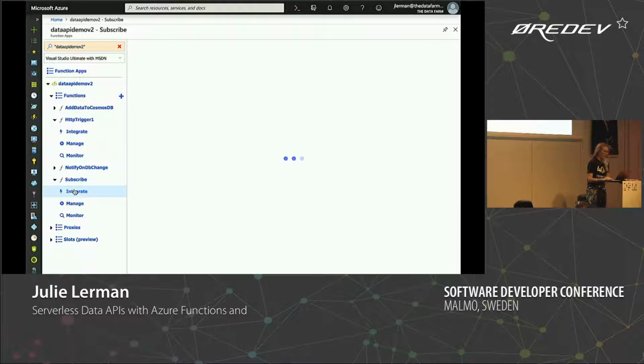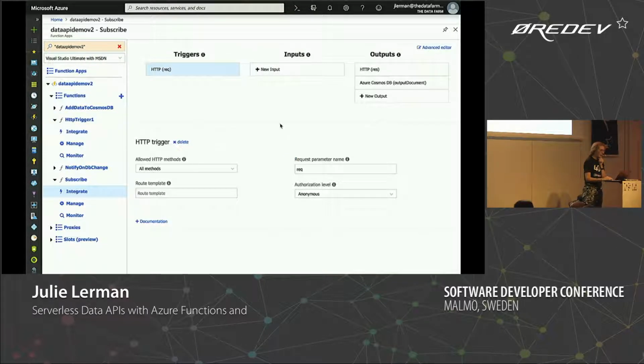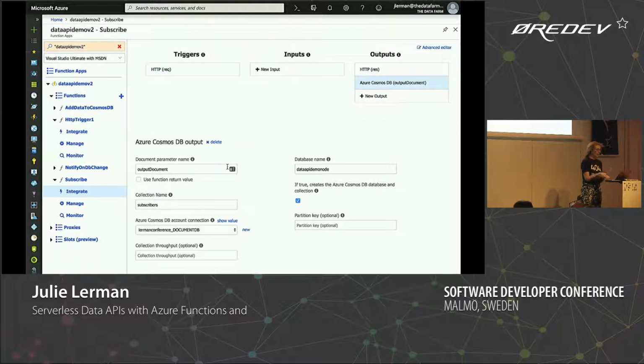I'll look at the subscribe one, and we can see a little bit about how this is set up. So this is an HTTP trigger, so there's really not much going on there. And it's set up some defaults, like here are the parameter names that are used in the code. And I've also set up an Azure Cosmos DB output. So I've named parameters.